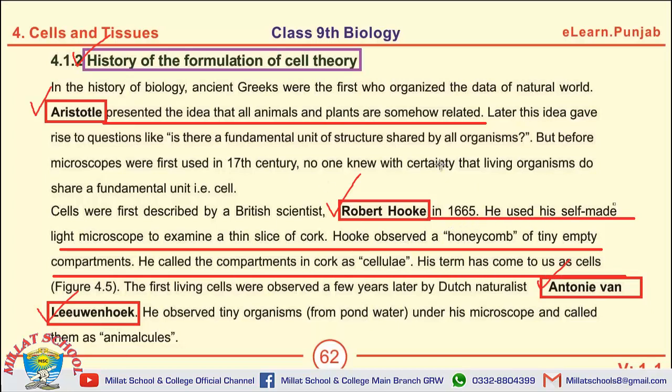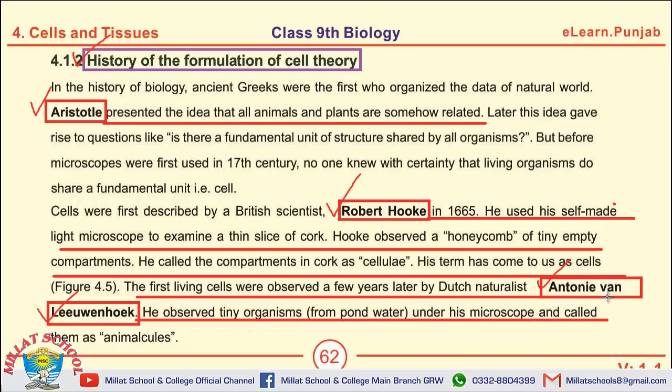The third question is about the work of Anthony van Leeuwenhoek. Anthony van Leeuwenhoek studied the first living cells, and he observed tiny organisms under his microscope and called them animalcules.